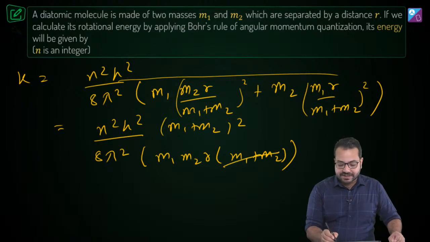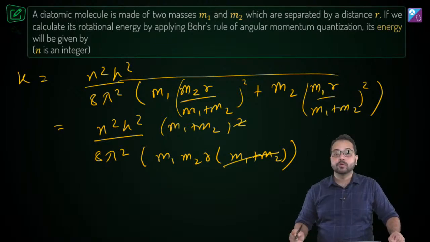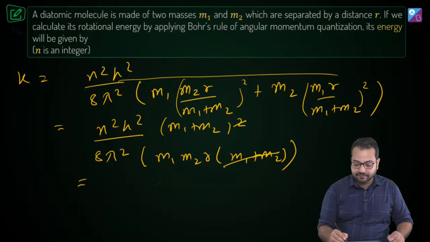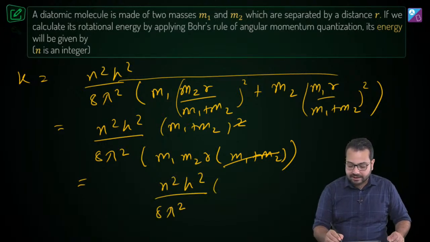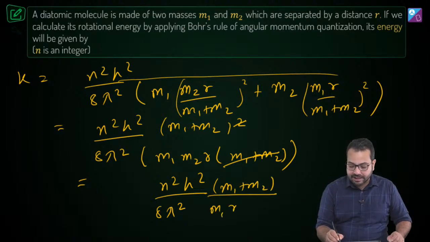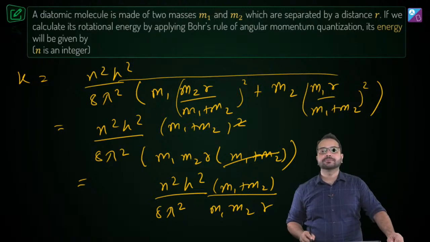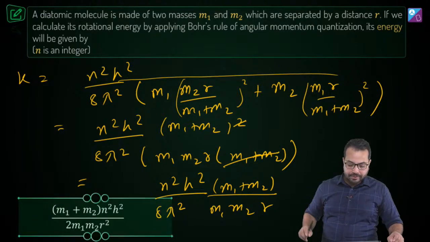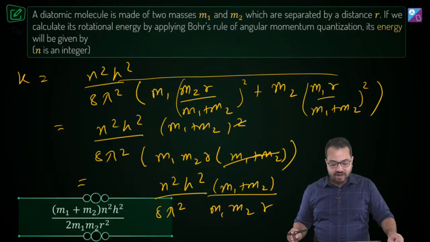So this m1 plus m2 and this m1 plus m2 cancel, and finally we are left with n square h square upon 8 pi square, and then we have m1 plus m2 over here, and m1 m2 r square over here. Is that right? Okay, so that is going to be our answer.